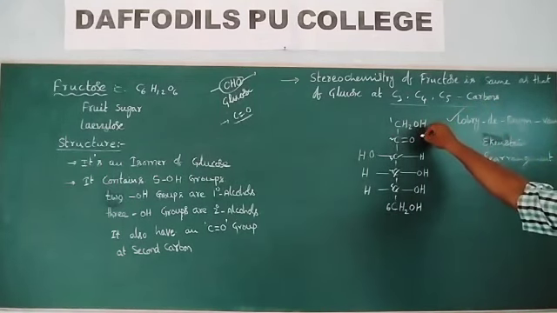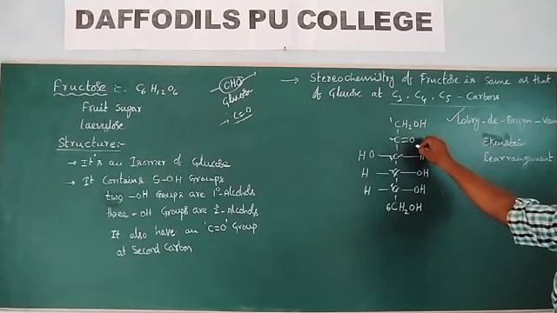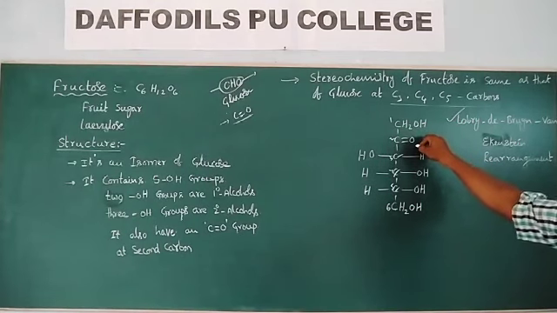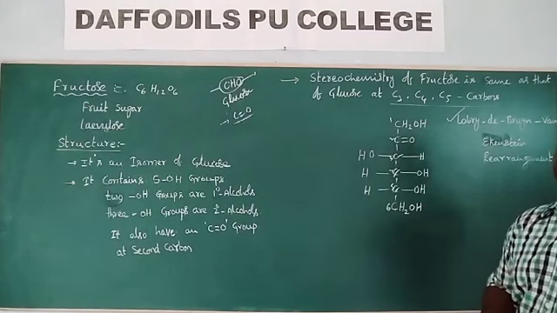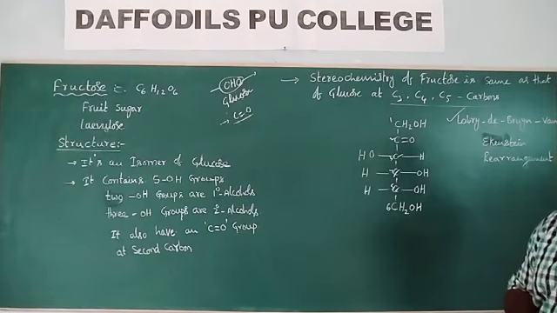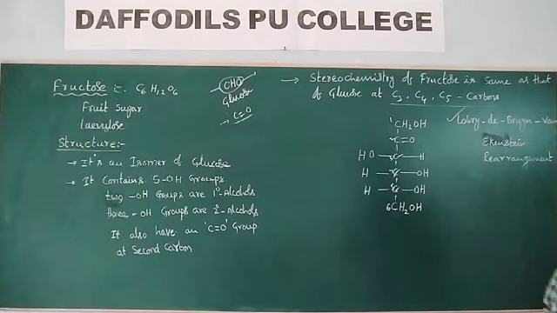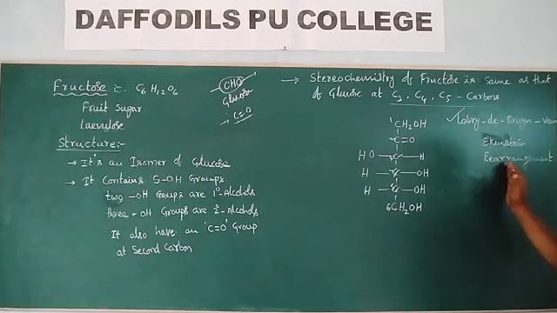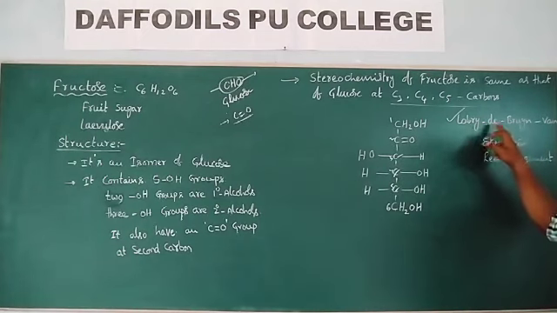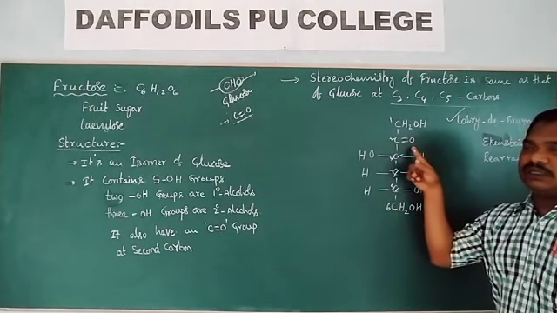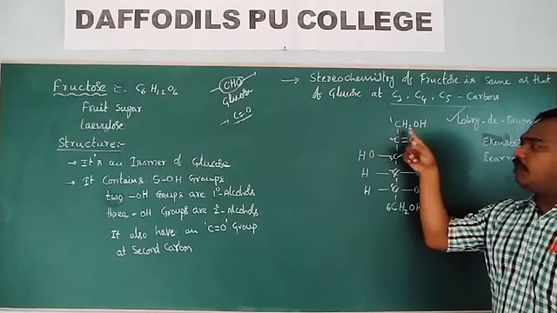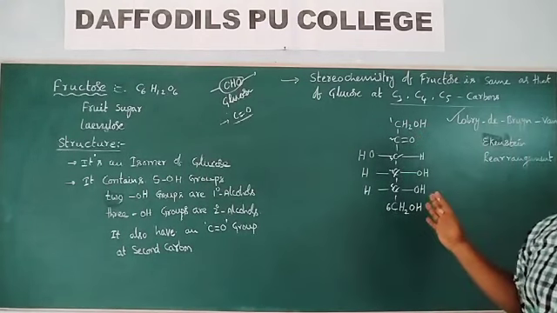Even though fructose contains a ketonic group, it behaves as a reducing agent. Why does fructose behave as a reducing agent? Due to this rearrangement, called the Lobry de Bruyn-van Ekenstein rearrangement.